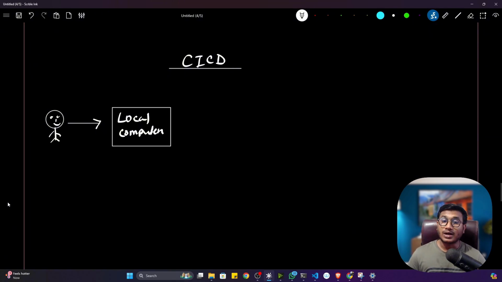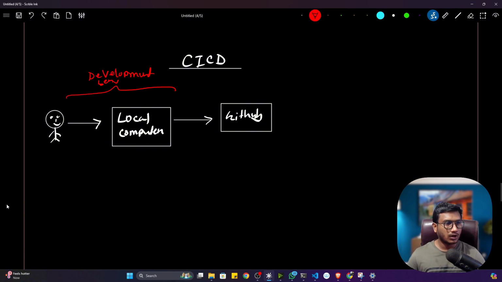Then what we are doing, I think you remember, we are committing this code to GitHub. We are doing the code management. Whenever I was adding some new feature, I was pushing this code to GitHub. With the help of the Git client, we are pushing the code to the GitHub server. This is called the development server, or the development environment.